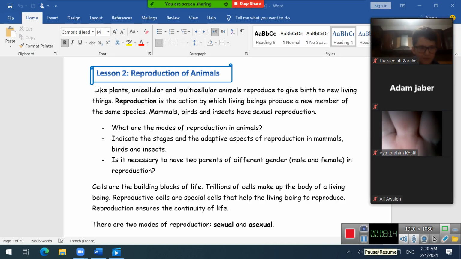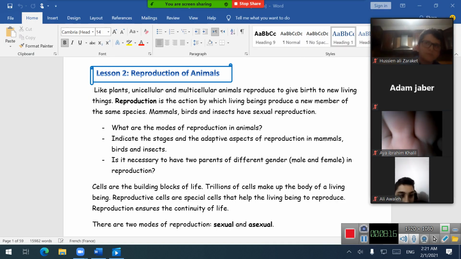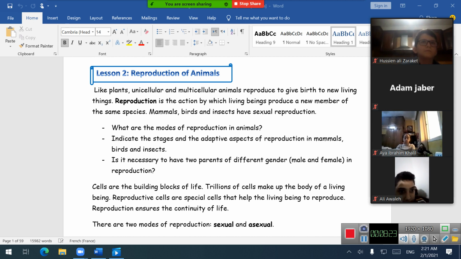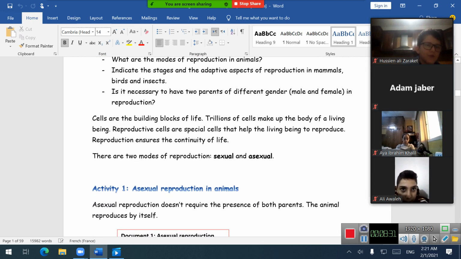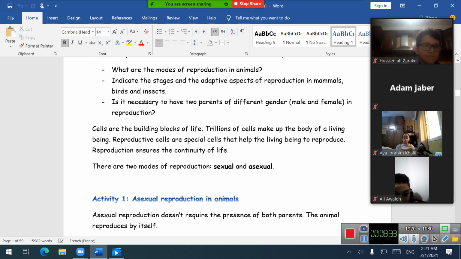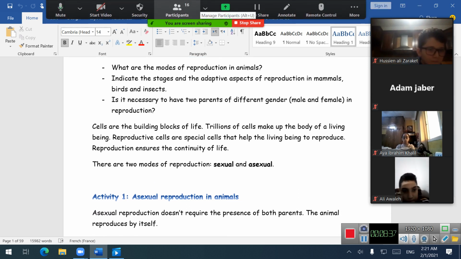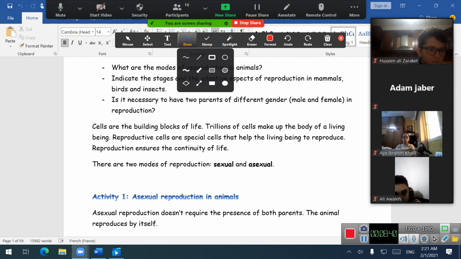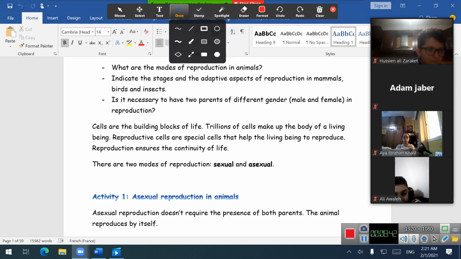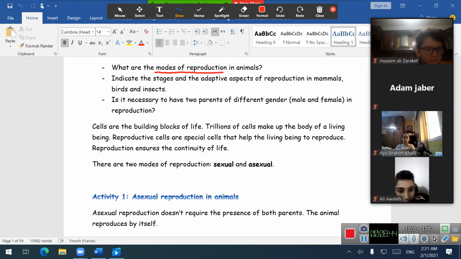So, reproduction of animals means to produce more offspring or more newborn or more living things. We have different stages of reproduction. But before we move to the stages of reproduction, I have to mention the modes of reproduction.